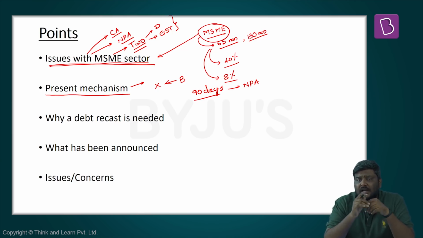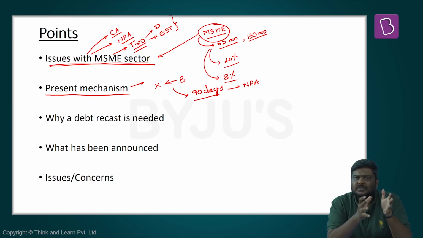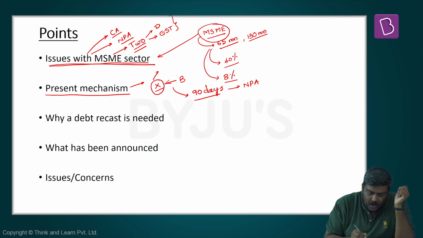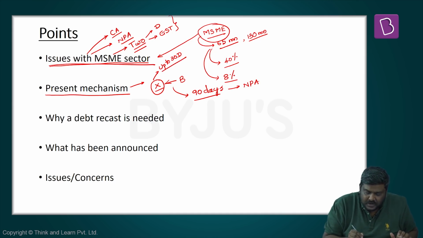And once this particular account is classified as a non-performing asset, the bank will have to drag this company or unit to the NCLT, that is the National Company Law Tribunal, and the process of IBC will be conducted. But please understand, before this account is classified as an NPA, there is a particular process which is followed. That is the basic concept of SMAs, special mention accounts. Now, if this particular unit X doesn't repay the loan for a period of up to 30 days, then this account will be classified as special mention account 0.